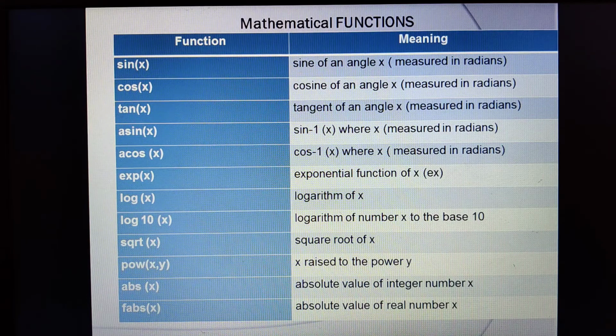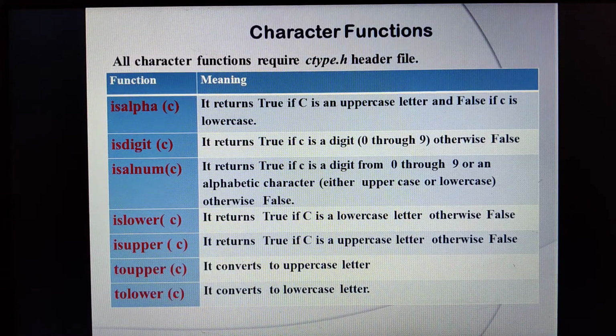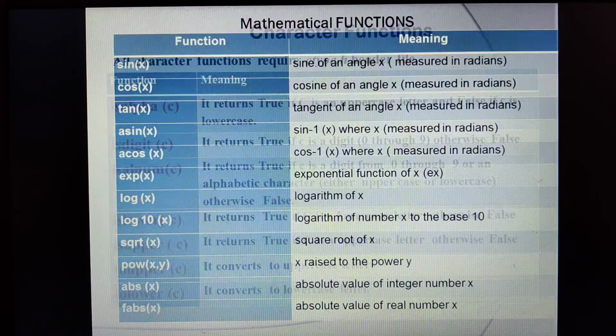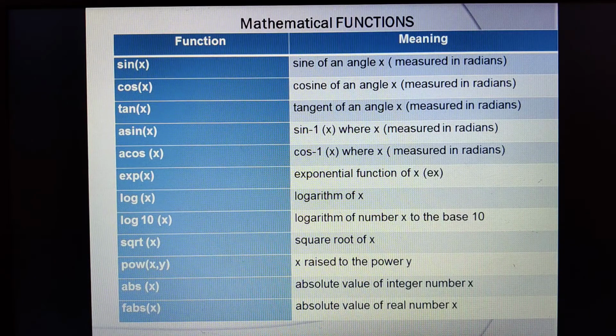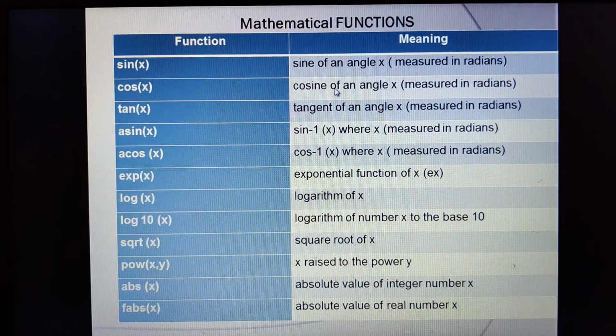There are different kinds of library functions: mathematical functions, character functions, string functions, console input output functions, and some other standard library functions. Now let us start with the mathematical functions first. The first mathematical inbuilt function is sin of x. This represents the sine of an angle x which is measured in radians. Radians equals degrees times 3.142 divided by 180.